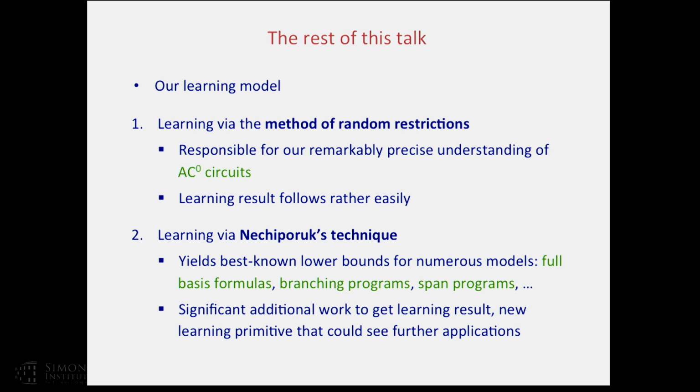The next is a different technique, the so-called Nechiporuk technique. It's a very general technique that applies to many circuit classes. It yields the best known lower bounds for numerous models. And again, given this new perspective, we're able to use Nechiporuk's technique to get learning algorithms for precisely all these computational models that it captures. In this case, unlike the first part, we'll see that there's additional work to get the learning result. And in particular, we have a new learning primitive that could see further applications.